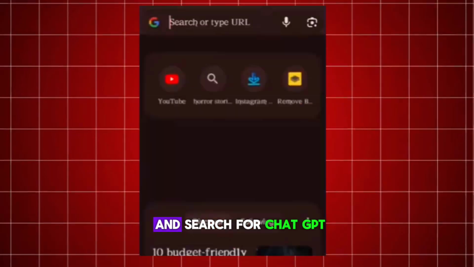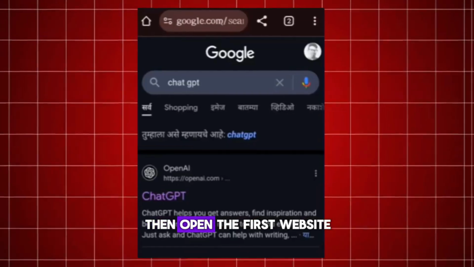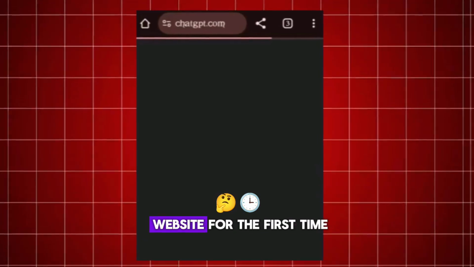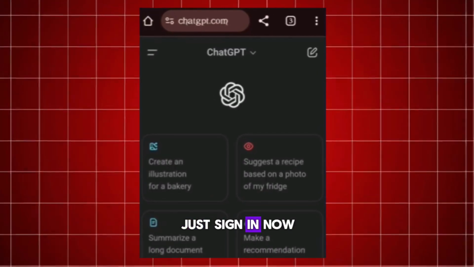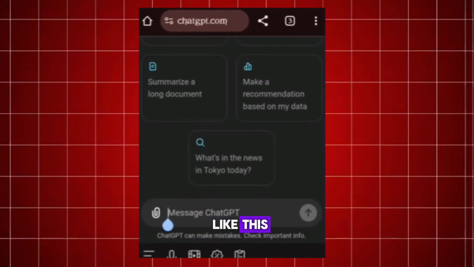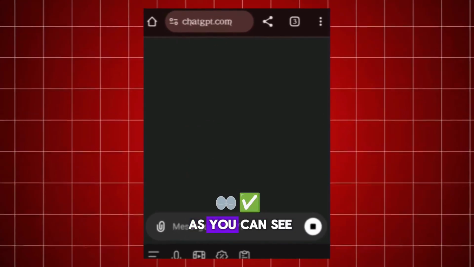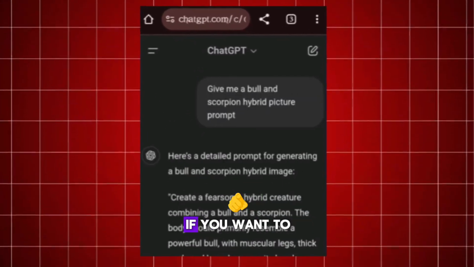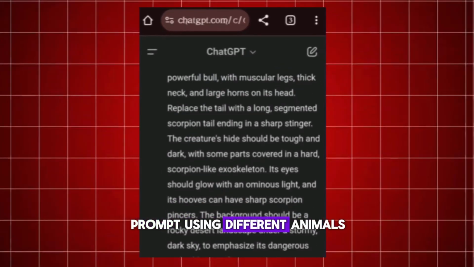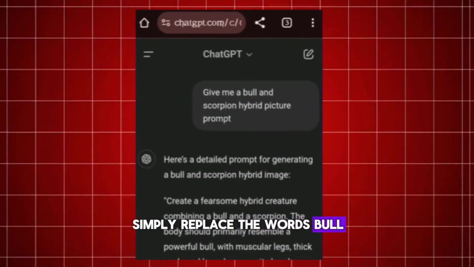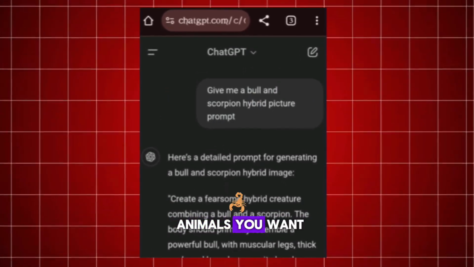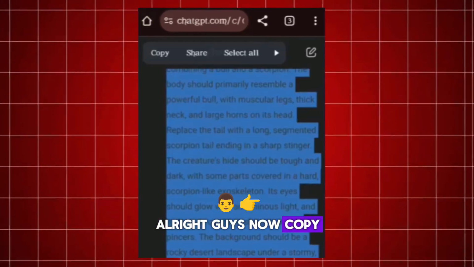So first, open Chrome and search for ChatGPT, then open the first website. If you're opening the website for the first time, just sign in. Now, simply type a prompt like this. Give me a bull and scorpion hybrid picture prompt. Then send it. And as you can see, the prompt is ready. If you want to generate a hybrid picture prompt using different animals, simply replace the words bull and scorpion with the animals you want. Alright guys, now copy this prompt.